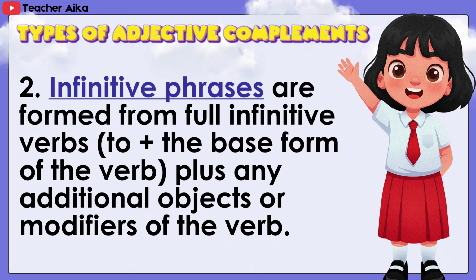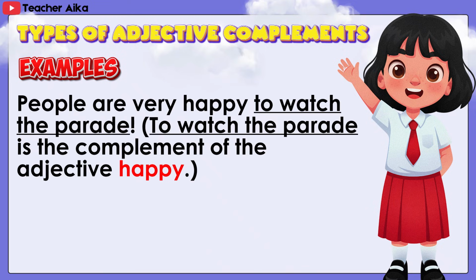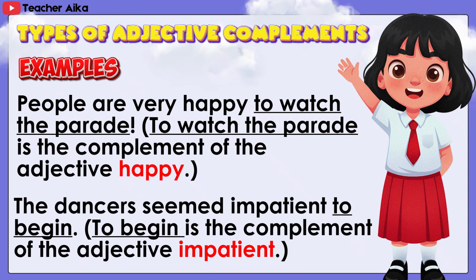2. Infinitive phrases are formed from the full infinitive: to plus the base form of the verb plus any additional objects or modifiers of the verb. Examples. People are very happy to watch the parade. To watch the parade is the complement of the adjective happy. The dancers seemed impatient to begin. To begin is the complement of the adjective impatient.